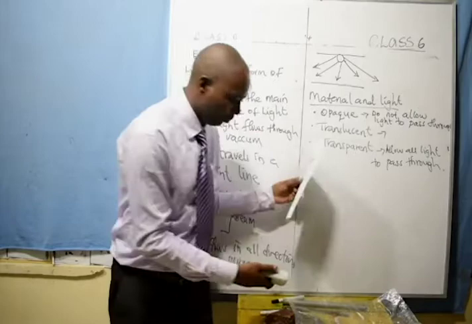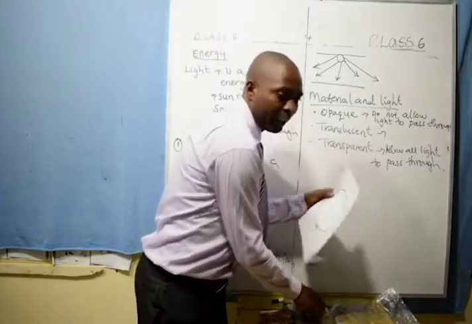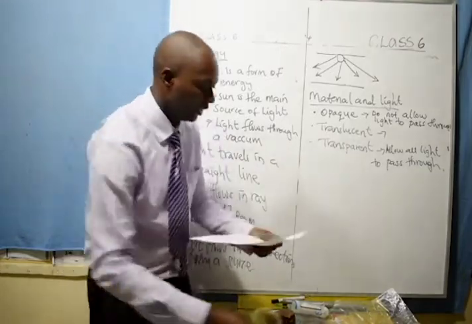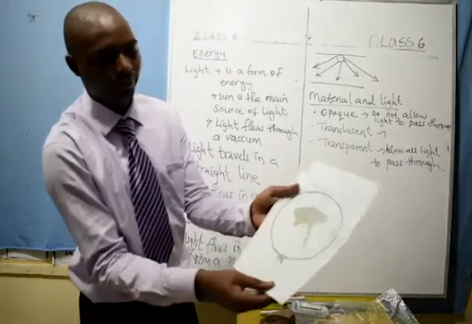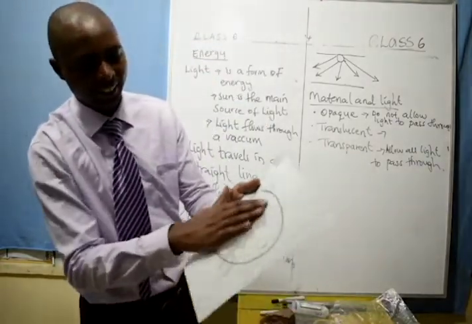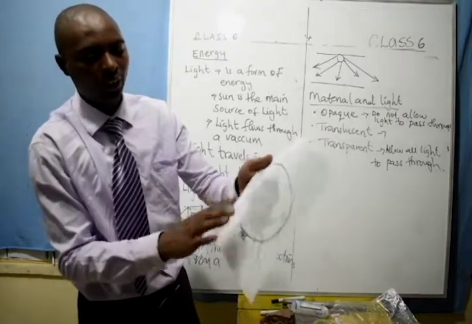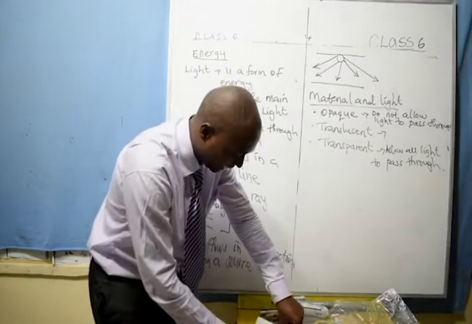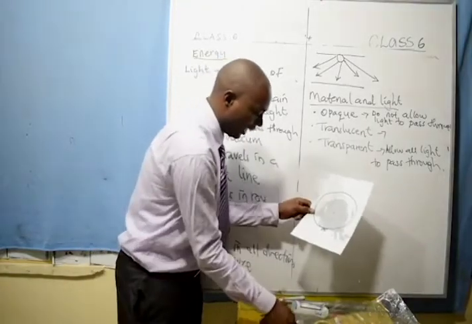It works best if it is oiled. This is cooking oil. If I oil it this way, it becomes more translucent. The best example of a translucent material is an oiled paper.